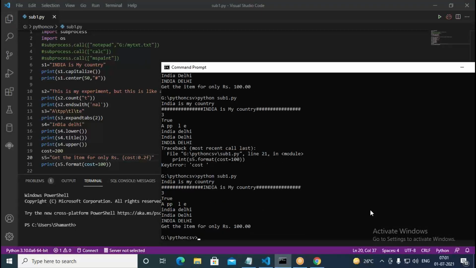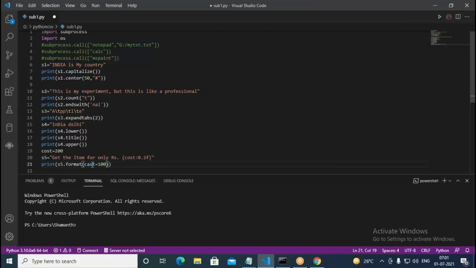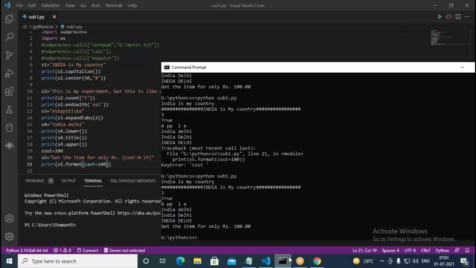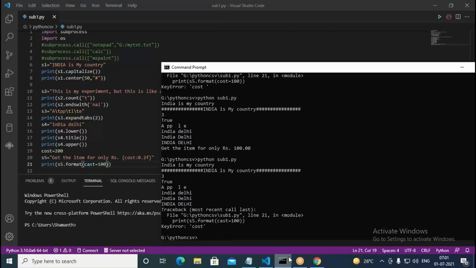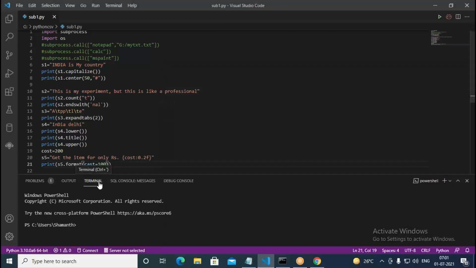So it's printing 100. Here, this is nothing but a keyword, cost equal to 100. It is going to be in the given string. It should be the same. Suppose we have a different one, that may not work. I put this here as CAST just. It's showing the cost. It should be the same letters. Then in such cases, it works. So basically, you need to specify the same keyword. Whatever keyword we have here, it should be the same thing. Based on the keyword only, it's doing this. And there should not be spaces. If you have spaces, definitely it's not going to work.